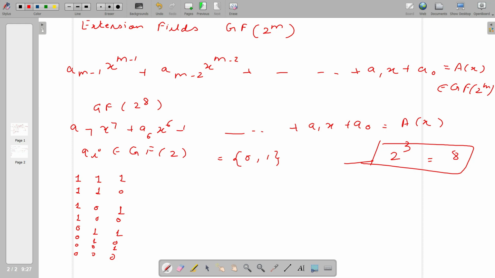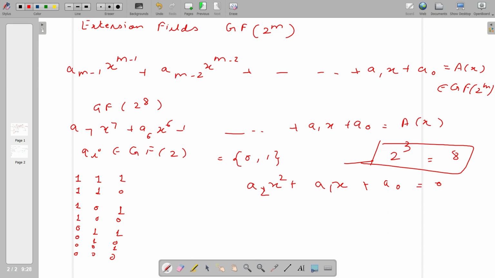So it is going to be a_2x^2 + a_1x + a_0.